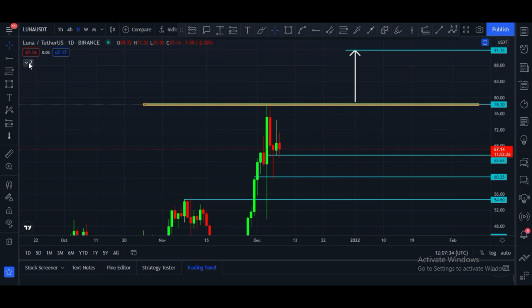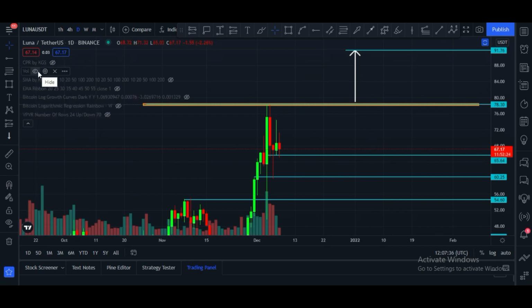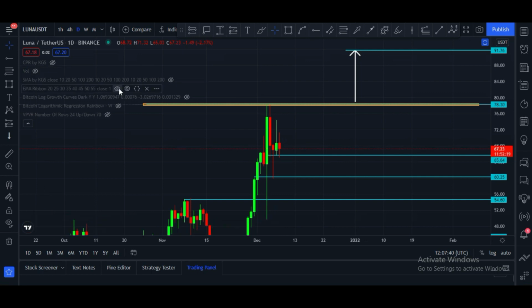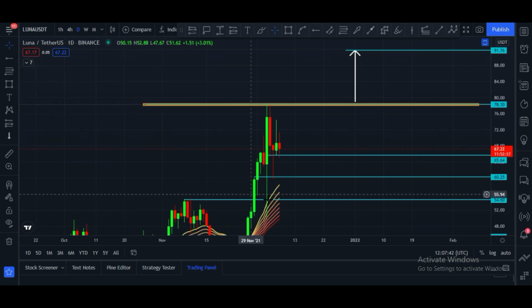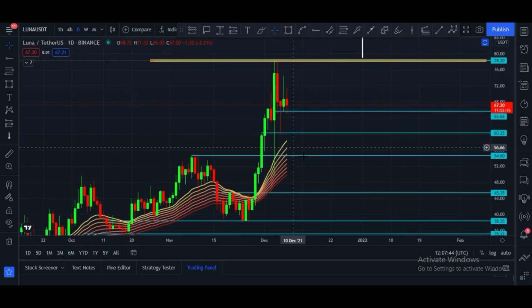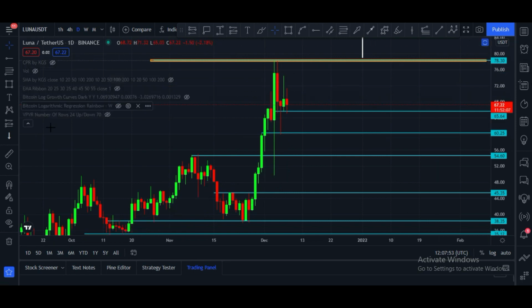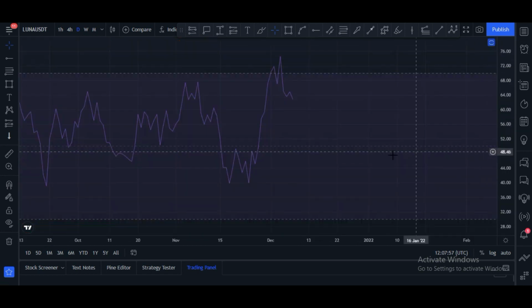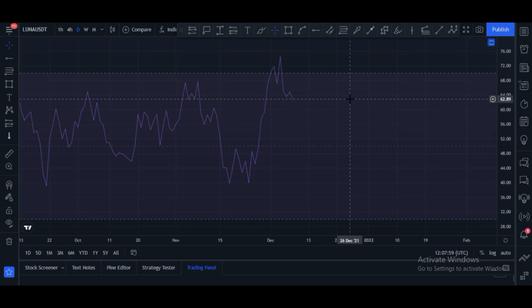We have to wait. Let me please show you volume. There is very good volume in Luna chart. And let me please show you EMA ribbon. Candles are above this EMA ribbon, which means Luna is very bullish, and that is a good sign. And let me please hide this EMA ribbon. And let me please show you RSI. RSI is at 62 and it is bullish, and that is a good thing.